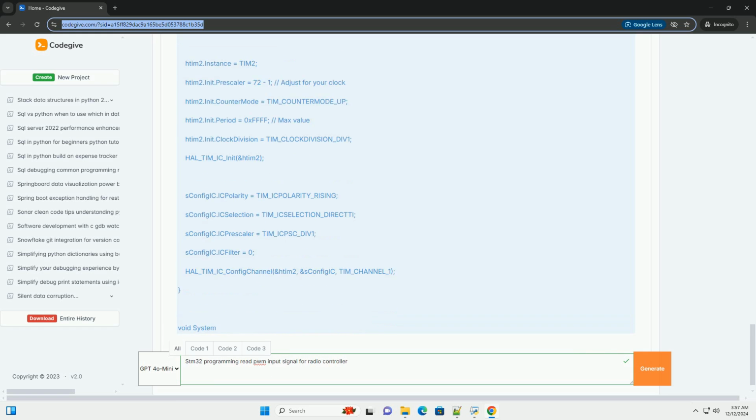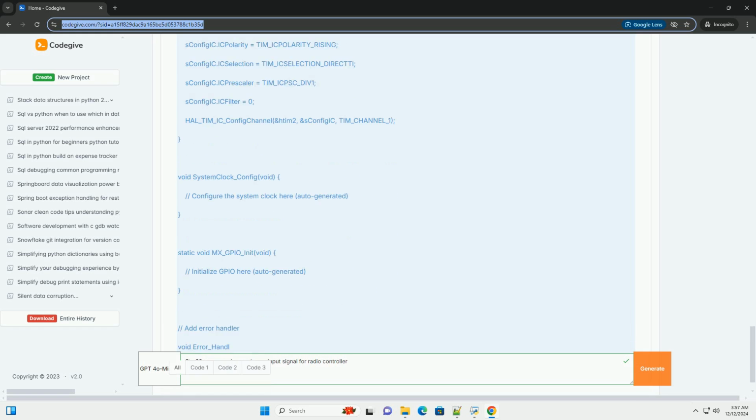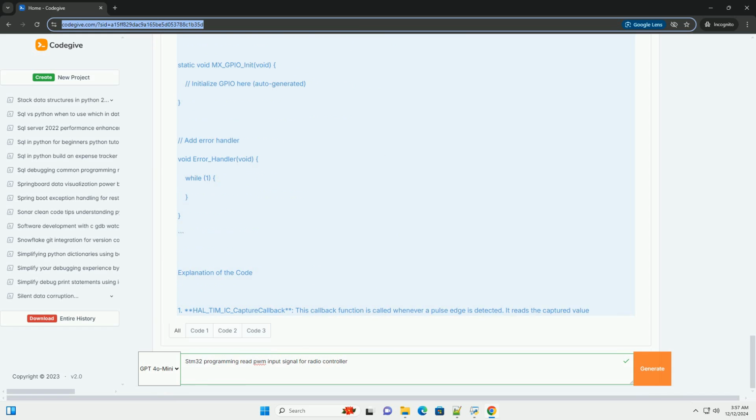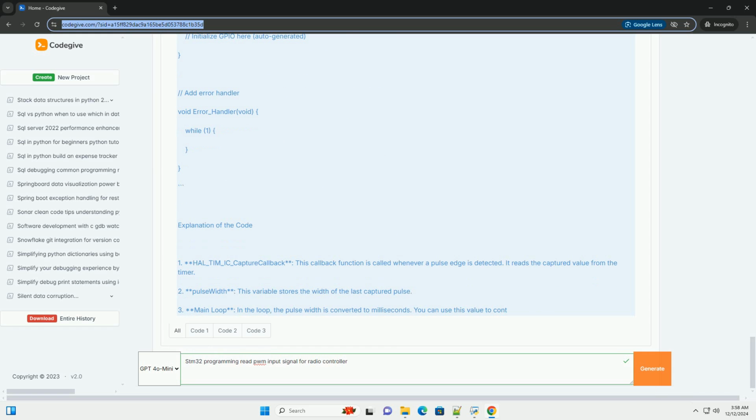Prerequisites. 1. STM32 development board. You should have an STM32 microcontroller, example STM32F103C8, STM32F4 series, etc. 2. STM32CubeIDE. Install STM32CubeIDE for development and programming. 3. Basic knowledge of C programming and familiarity with embedded systems.